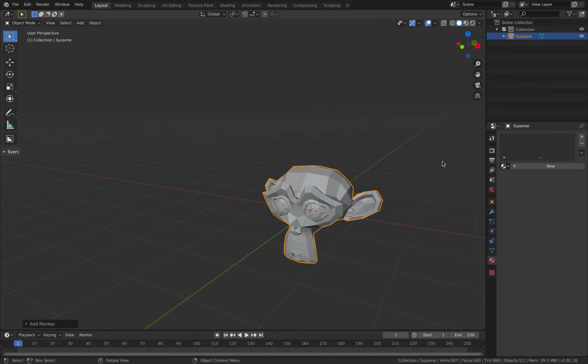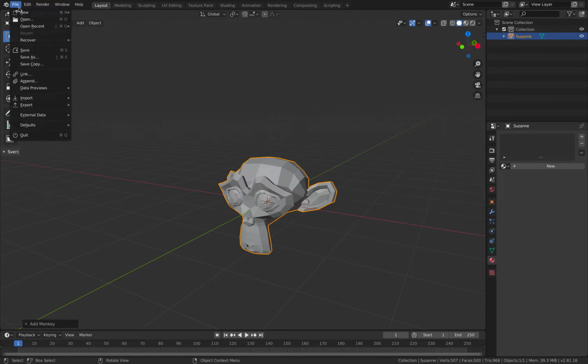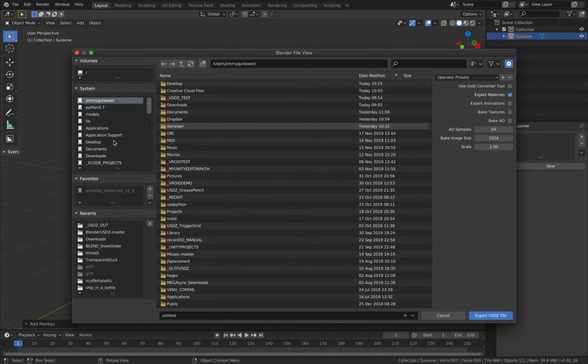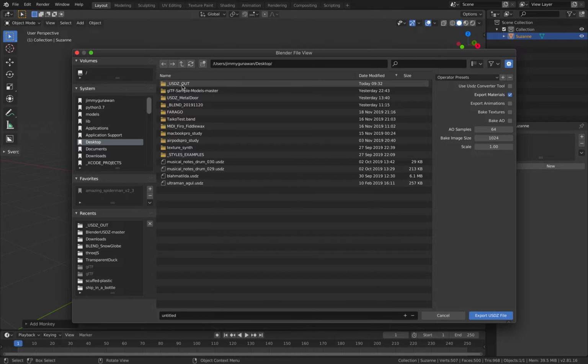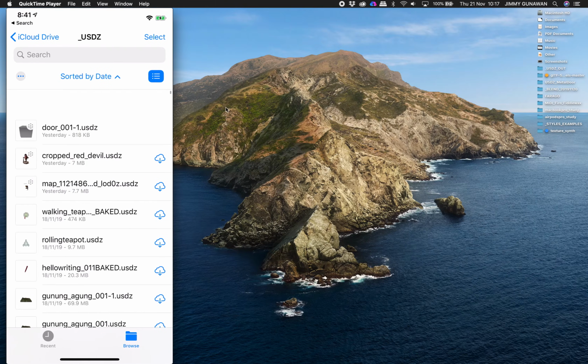By default, Suzanne doesn't have material, but I'm gonna show you what happens if we File, Export, USDZ, and save it onto the desktop. I'm gonna rename it Suzanne. You can see there's a couple of options: use USDZ Convert Tool, export animations. I'll leave it at the default for now. So you export USDZ, done.